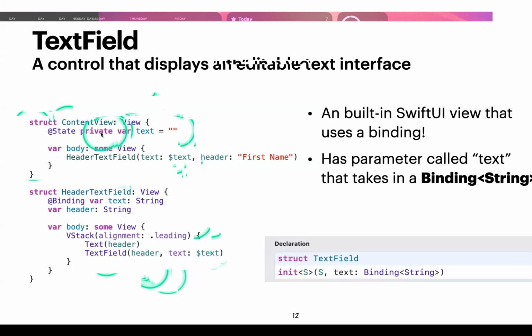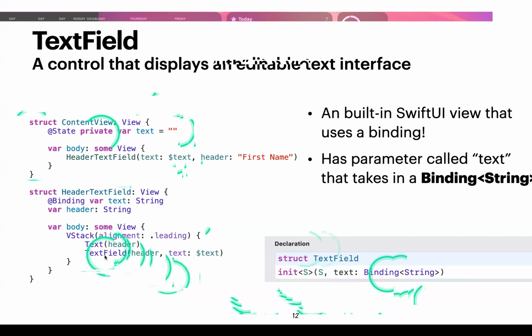It's a bit weird, but this is the declaration of the TextField in SwiftUI. And the second argument you can see is of type Binding<String>. It's not a regular string, it's a binding. So that when the user types in the text field, I'm able to get the value out of it.